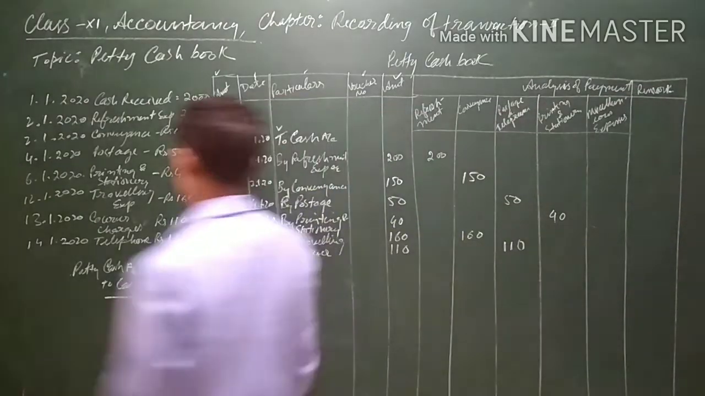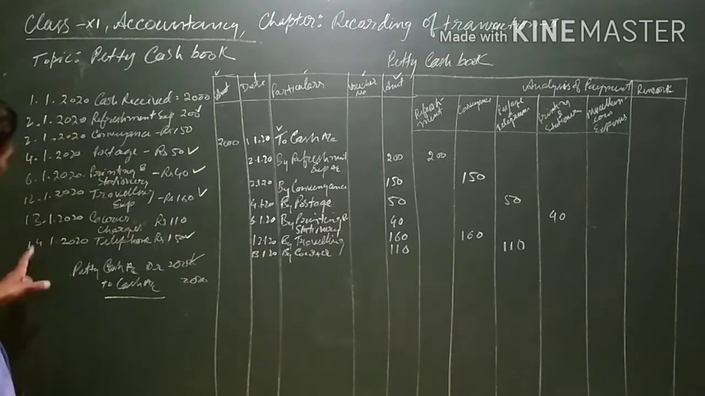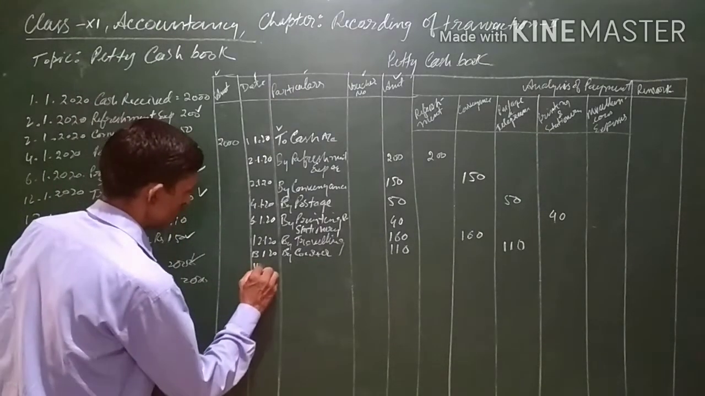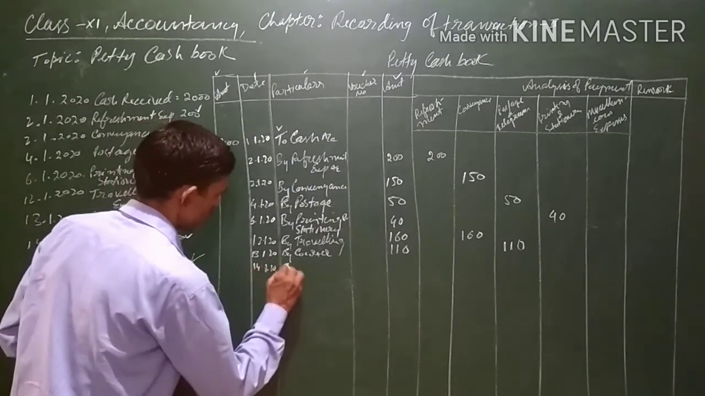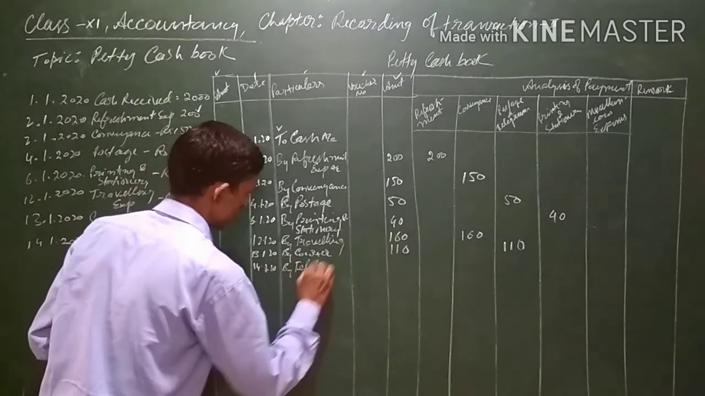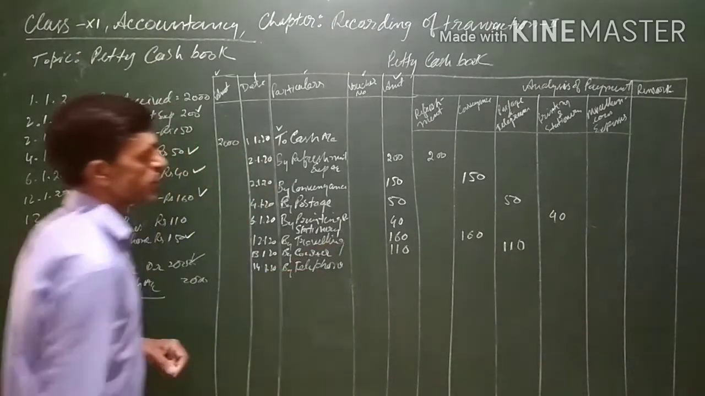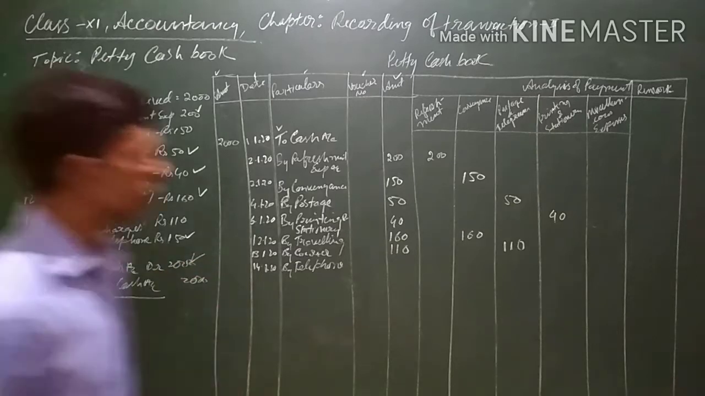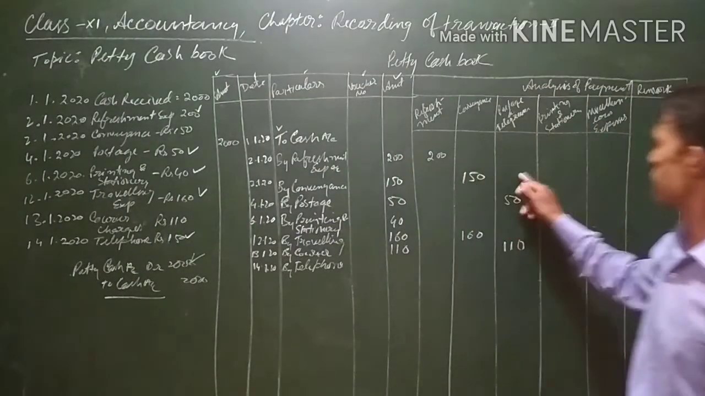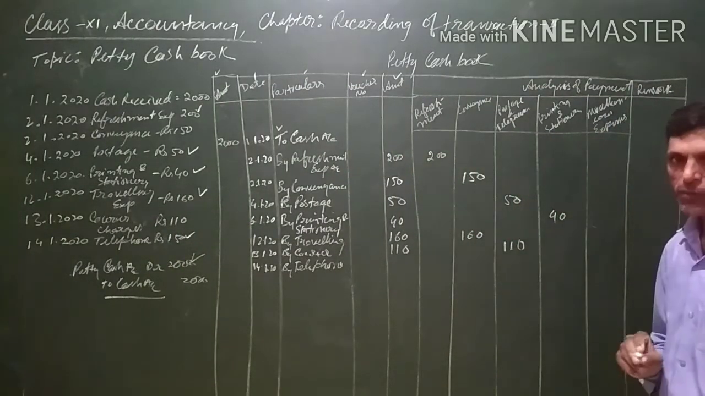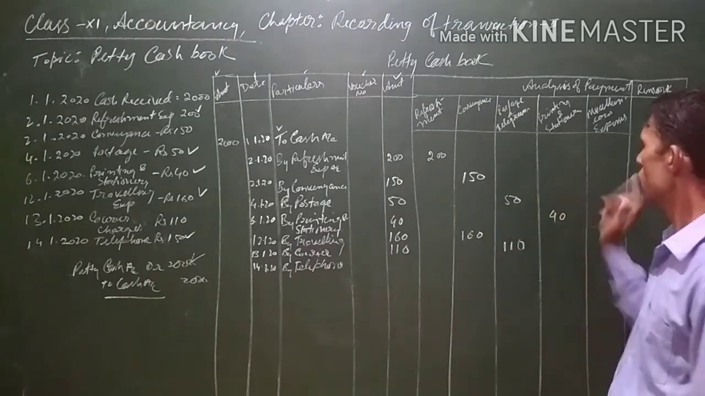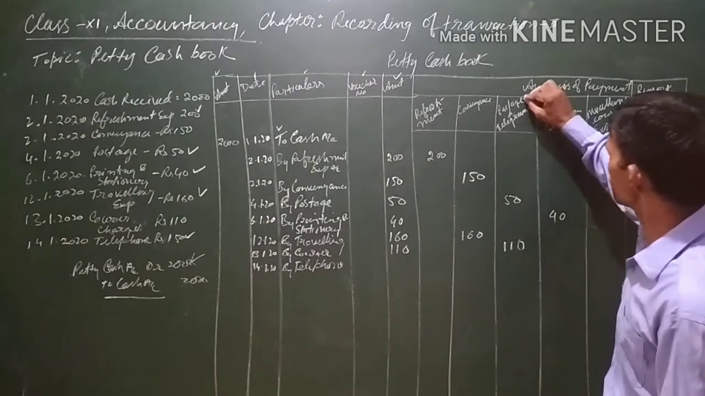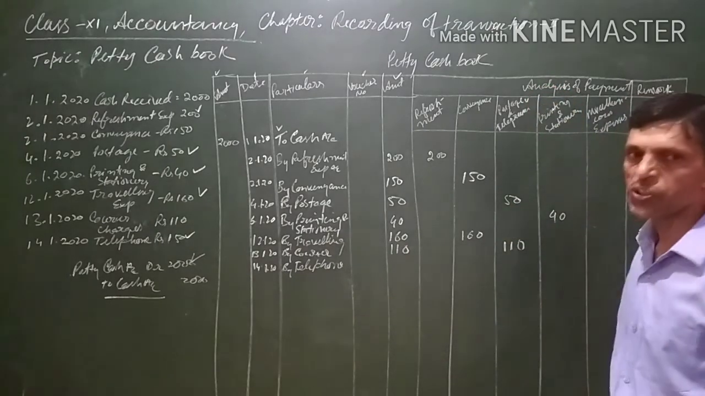Now come to telephone expenses. On 14 there is telephone expenses. By telephone expenses. Since here you can see that there is no such separate column for telephone, although postage and telegram is there.